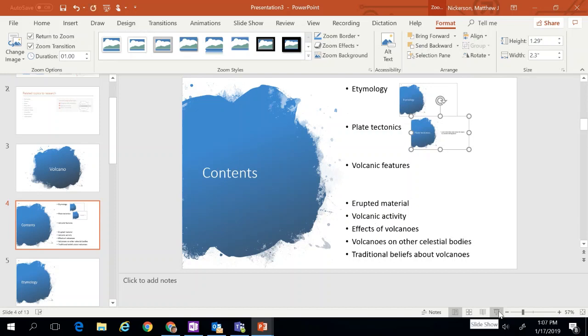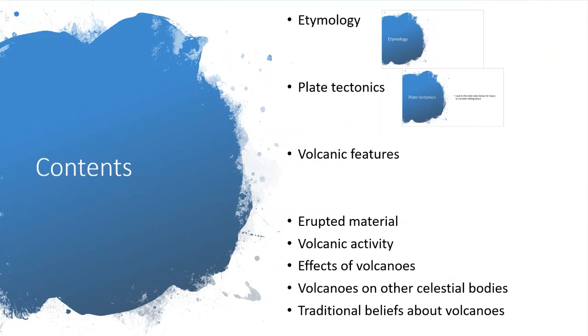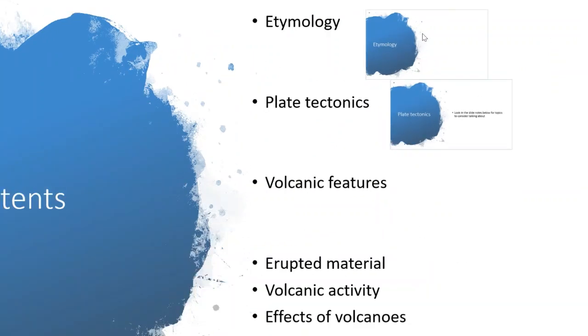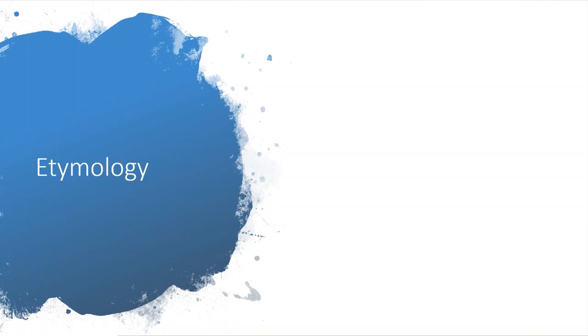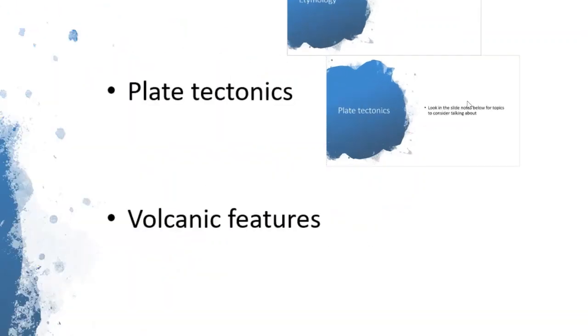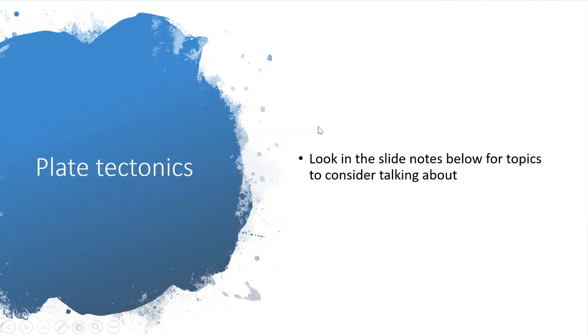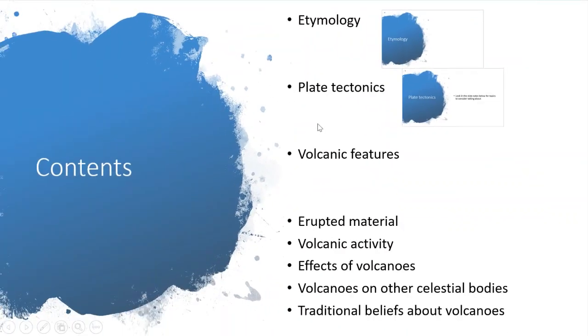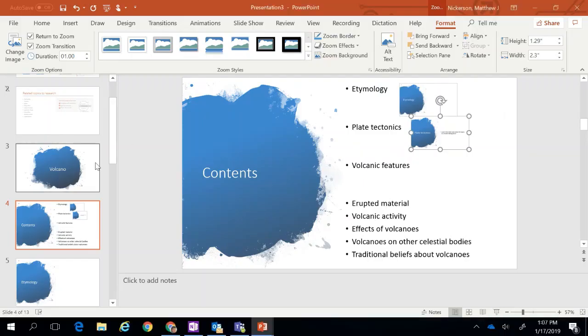And just to show you what this looks like, here I am in my presentation. I want to click on etymology. You can see it kind of zooms me in. It's not like the slide I'm on disappears and the etymology slide appears. It actually zooms in on it. Because I clicked return to zoom, now when I click on this slide, it takes me back out to where it was when I clicked to zoom to it. Plate tectonics works the same way.